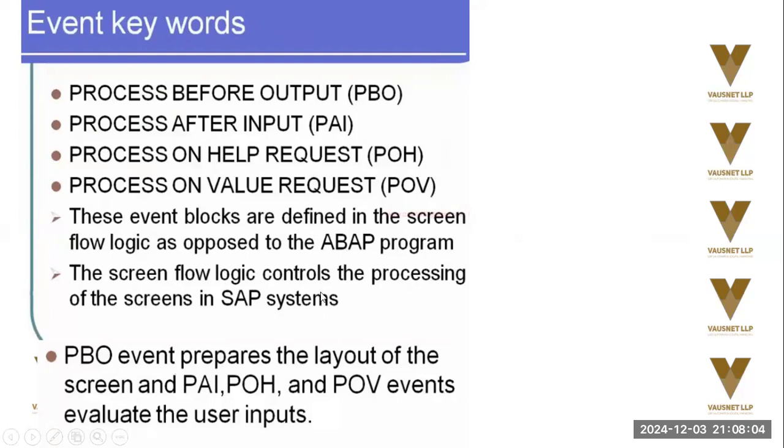So what screens will be shown and what part of the screens will be shown is part of this event using these keywords. Now, process before output prepares the layout of the screen, and process after input, process on help request, and process on value request events evaluate the user inputs and outputs.